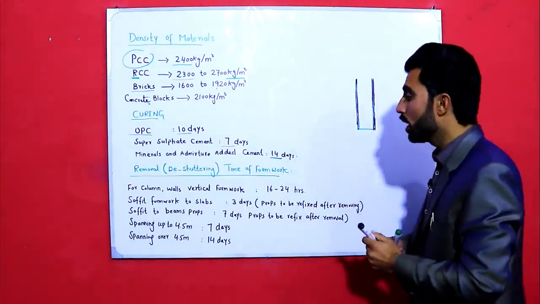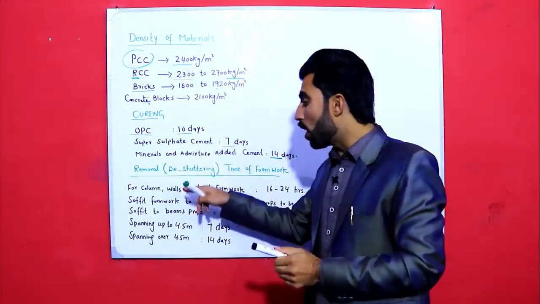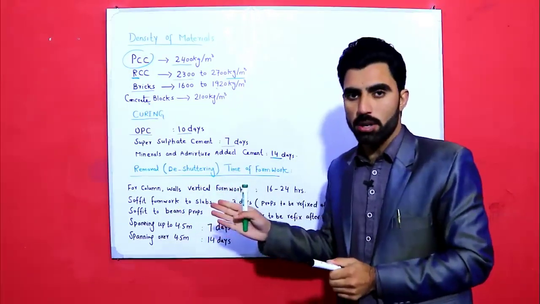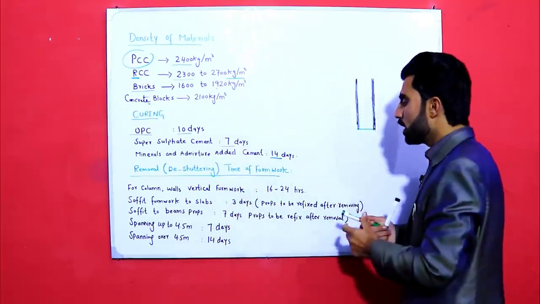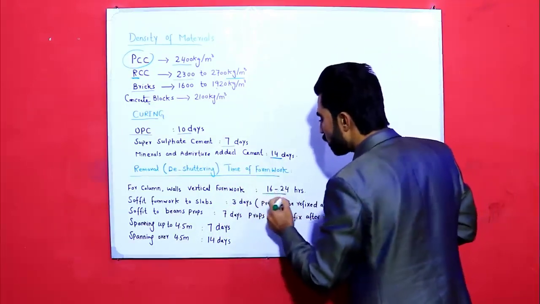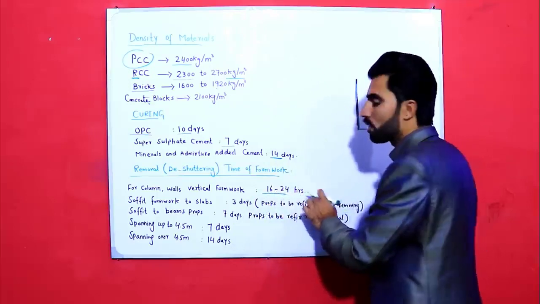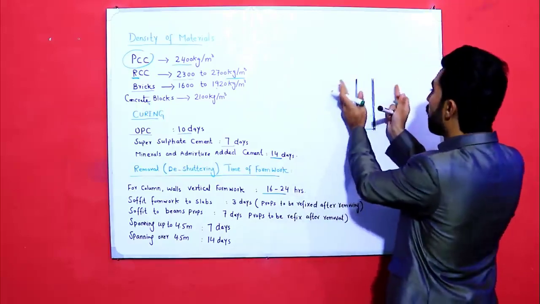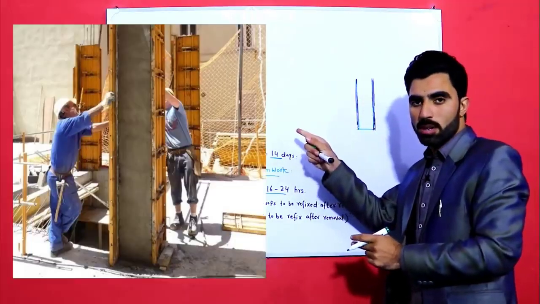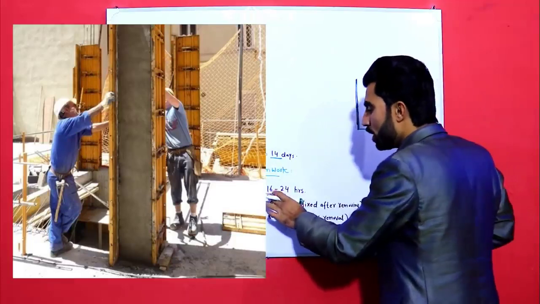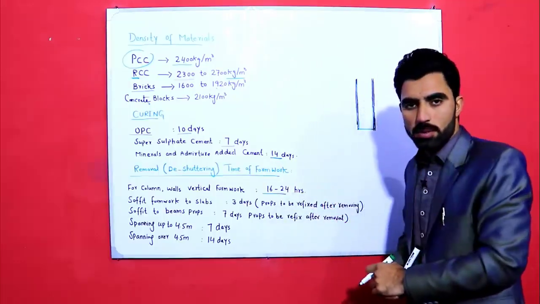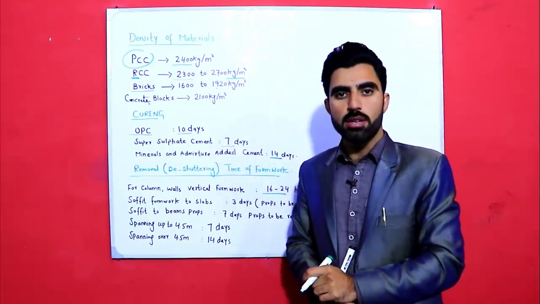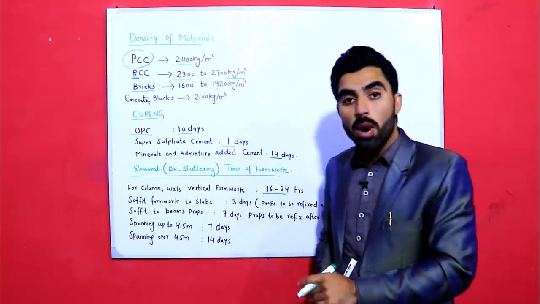So for columns, also for walls, vertical formwork, not horizontal formwork, we should remove it after 16 to 24 hours. From 16 to 24 hours we should remove the formwork, as you can see in the picture. We should remove vertical formwork from column, also from walls.